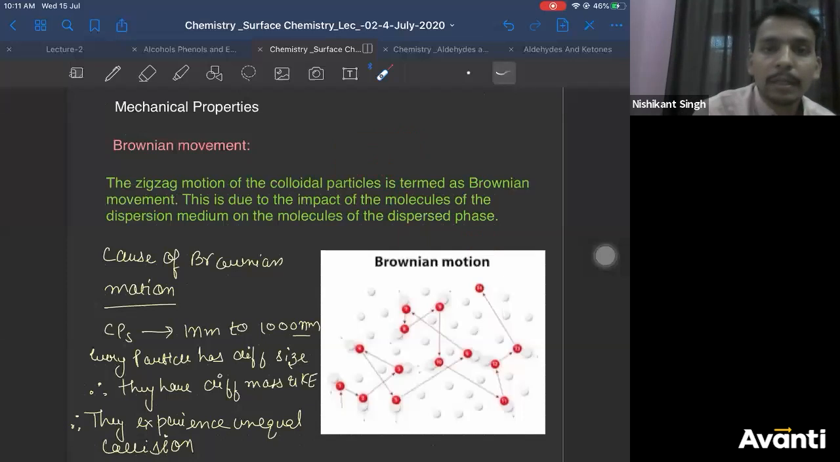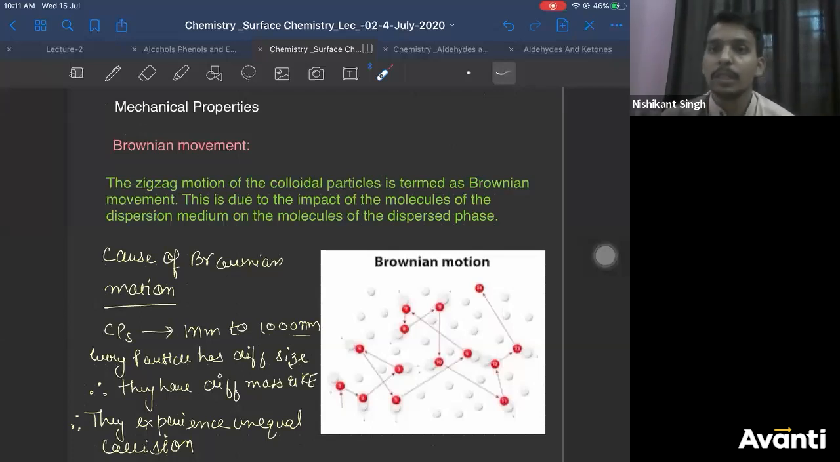So when you connect their motions, it appears to be zigzag motion. Is that clear, everyone? Since they have different size, they have different mass, and since they have different mass, they will experience unequal collision, and due to unequal collision, their motions will be different. That is known as Brownian motion. Is that clear, everyone? The reason for Brownian motion can be asked in the exam, so keep these points clear. Any doubt in this? You can ask. I'm moving ahead.